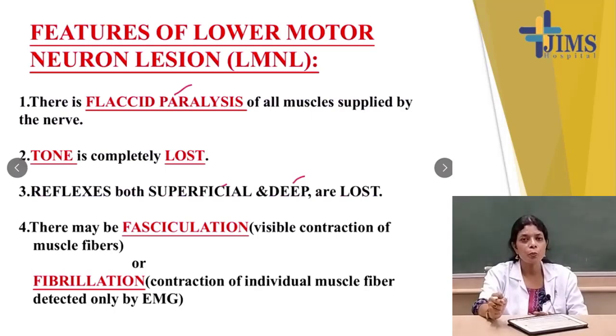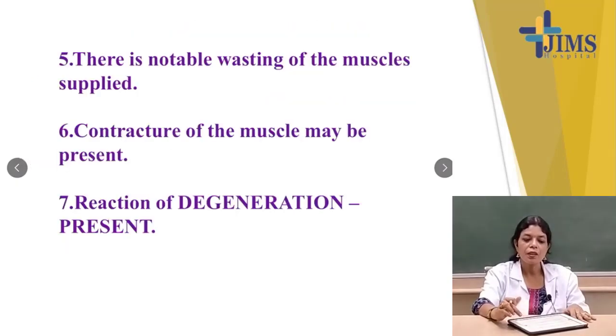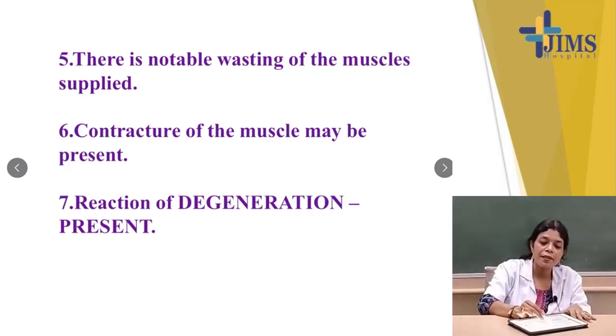EMG means electromyography. Just as by ECG we get the electrocardiographic recording, the heart recording, in the same way EMG is electromyography. From here we will know the contractions of the individual muscle fibers. So in the lower motor neuron lesions there will be either fasciculations or fibrillation. Number 5 is there is notable wasting of the muscles supplied.